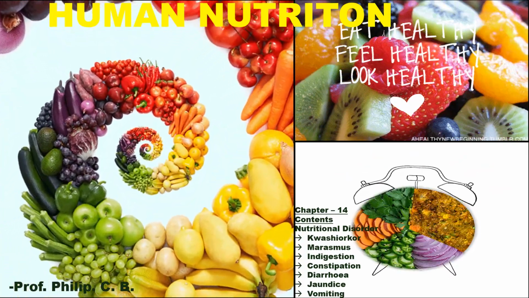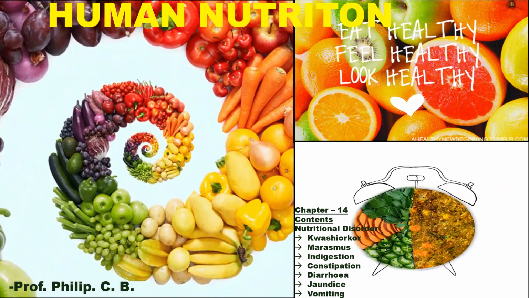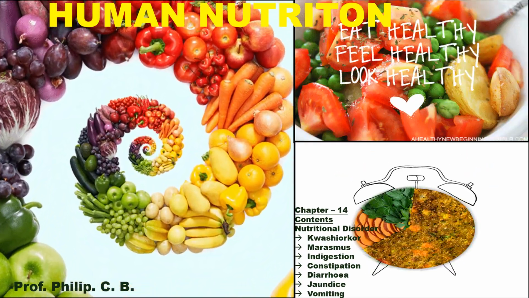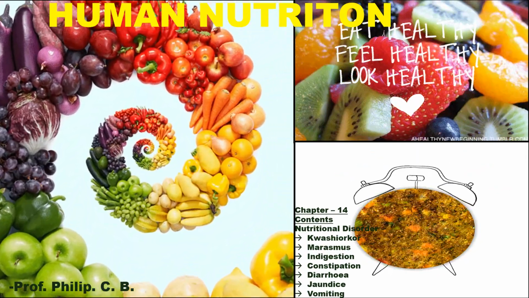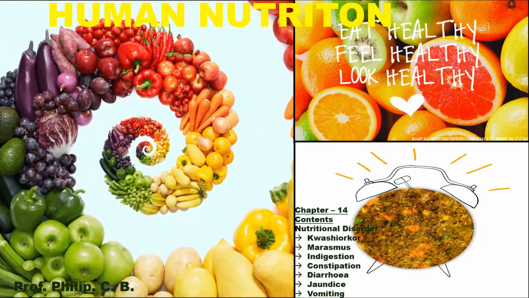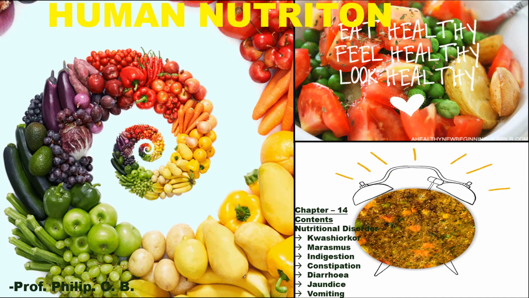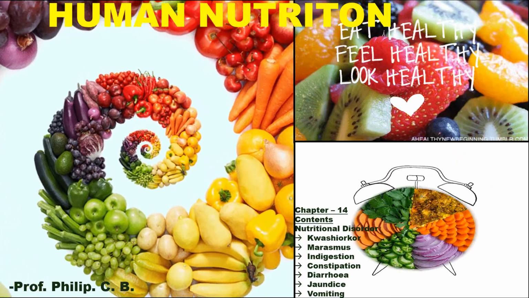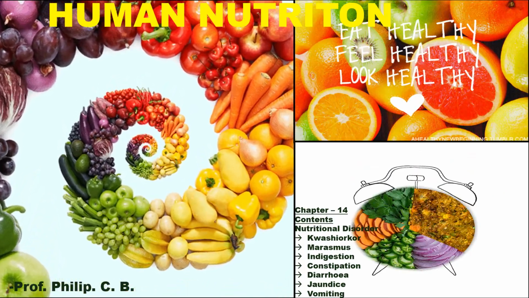So here you can see on the left part different vegetables and fruits, which are necessary for our body to get a lot of vitamins, minerals, fibers, etc. Towards the right top, you can see a small animation image on which the wording says eat healthy, feel healthy and look healthy. That is, if you have healthy foods you will be feeling healthy, and if you are feeling healthy then you will be looking healthy. Because if you don't eat healthy foods, automatically our health will be affected. If our health is affected, our body will be affected. That is vice versa of what you are reading out, right?